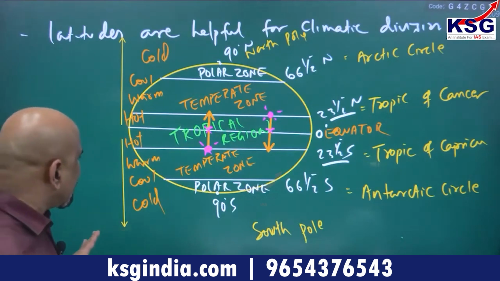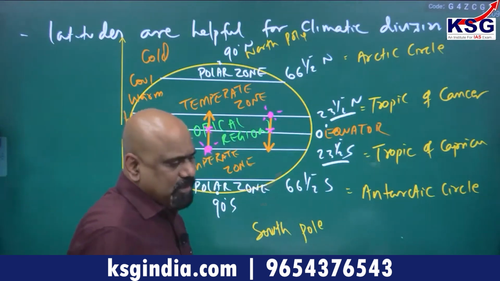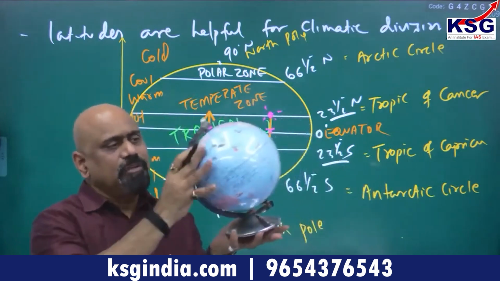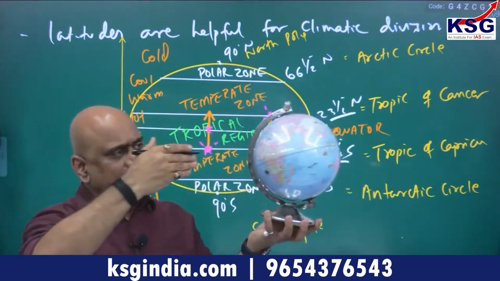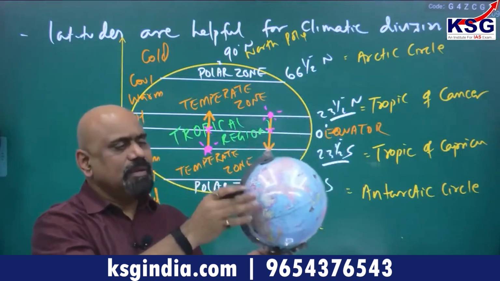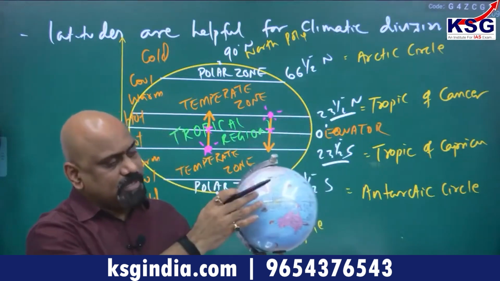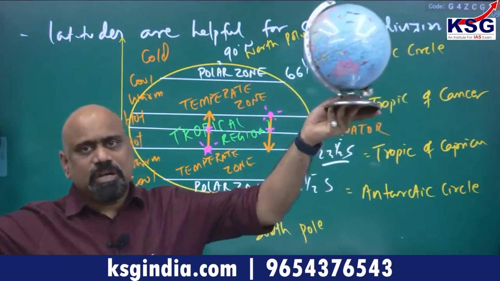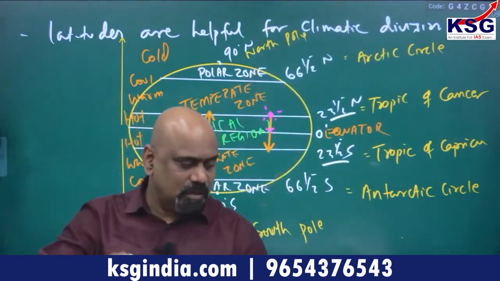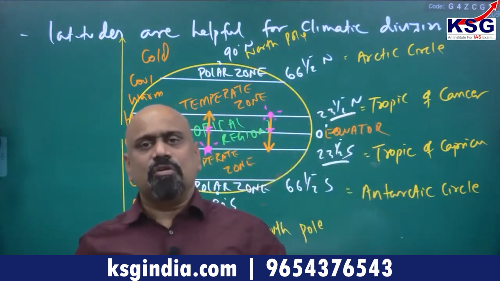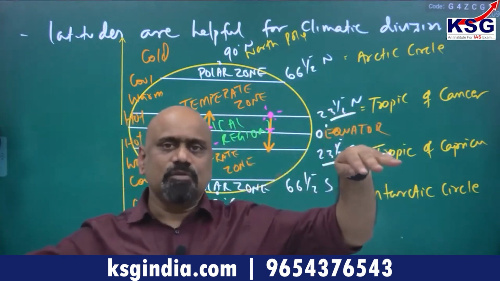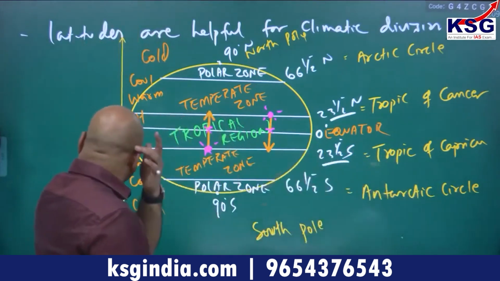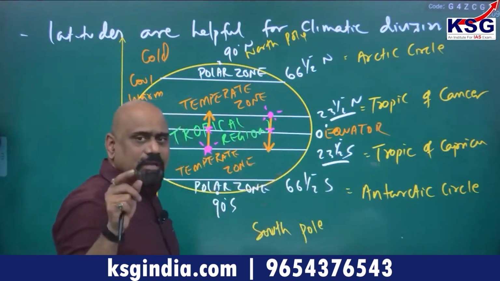If you don't know, please remember one thing. There is an apparent movement of the sun because of this inclined axis of the earth. ये earth की inclined axis है. So because of which, in a year you have from 23.5 degree north to 23.5 degree south, the sun is at a fixed place, no doubt, but because of the earth's inclined axis, it looks like as if the sun is moving from 23.5 degree north to 23.5 degree south. ऐसे लगता है कि सूरज जो है ना मूव कर रहा है, मगर ये ऐसा नहीं है.